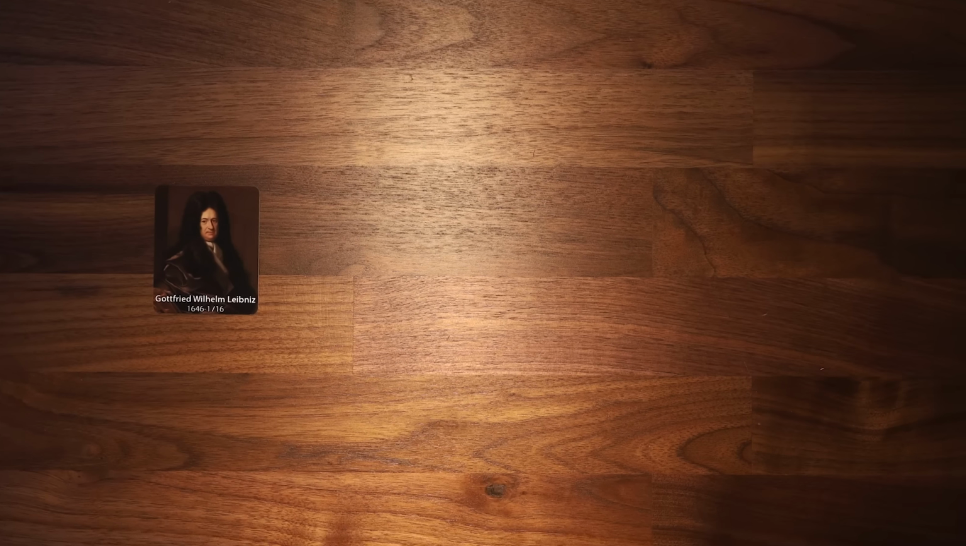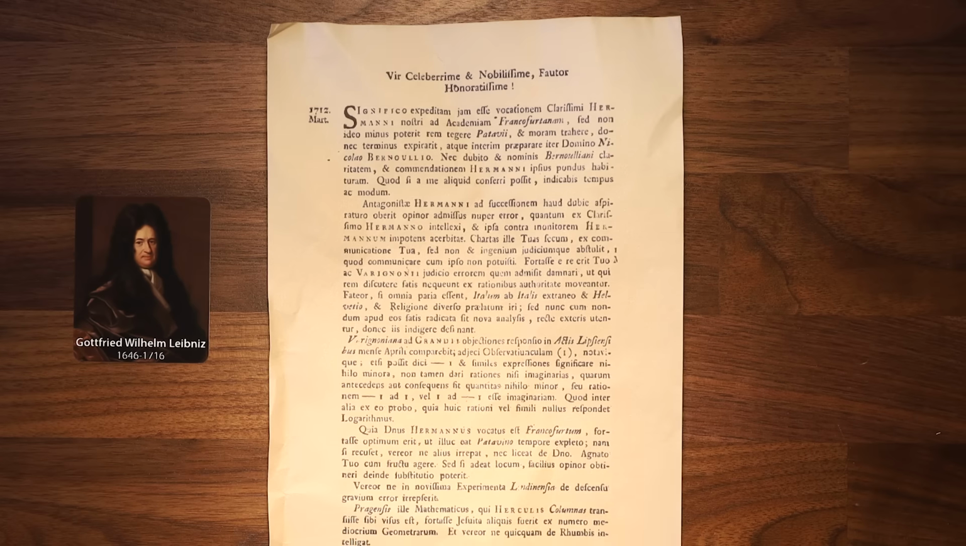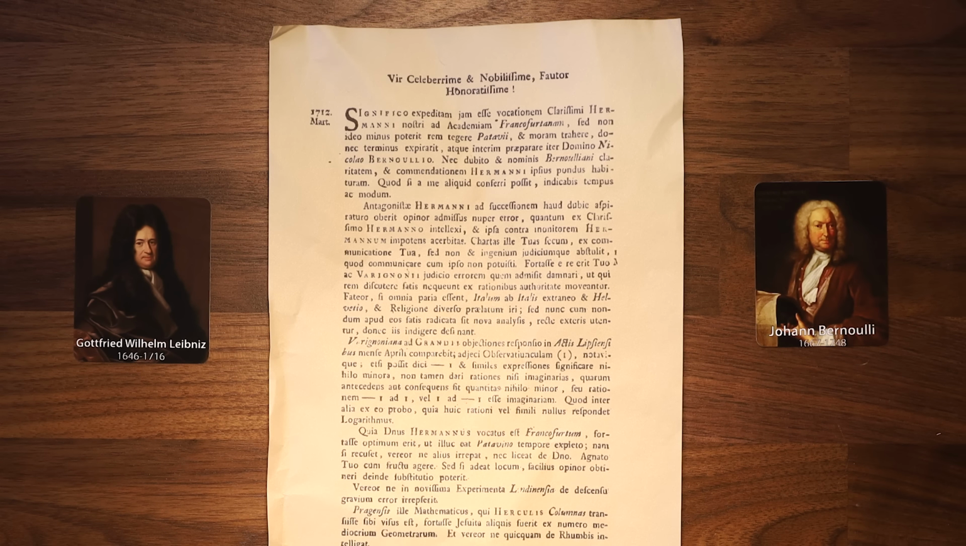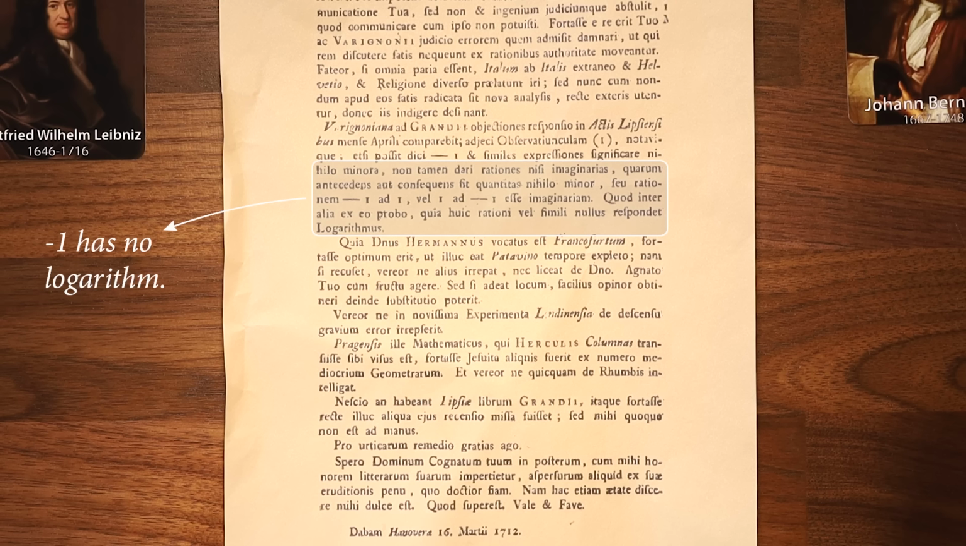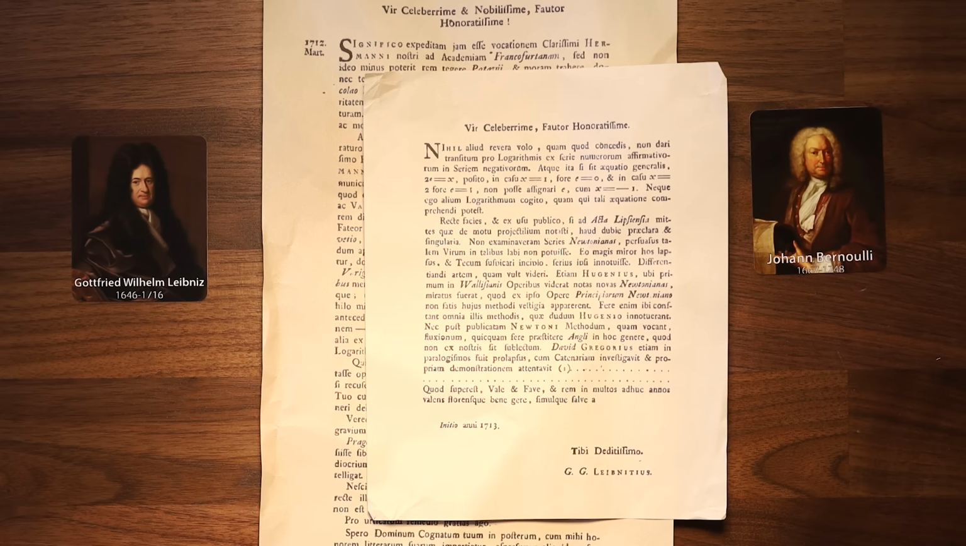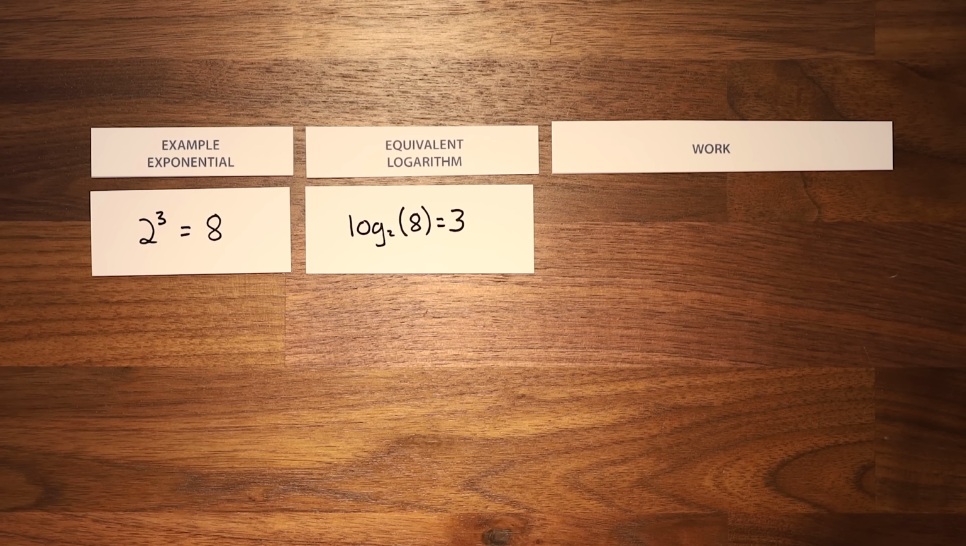On March 16, 1712, Gottfried Wilhelm Leibniz, co-founder of calculus, sent this letter to the mathematician Johann Bernoulli, where he claimed that it was impossible to take the logarithm of a negative number. As Leibniz would detail in a later letter to Bernoulli, logs are just another way to write exponents, and simply don't make sense for negatives.